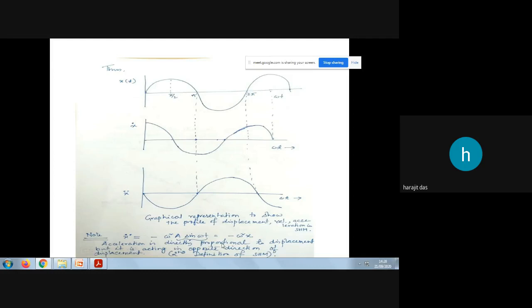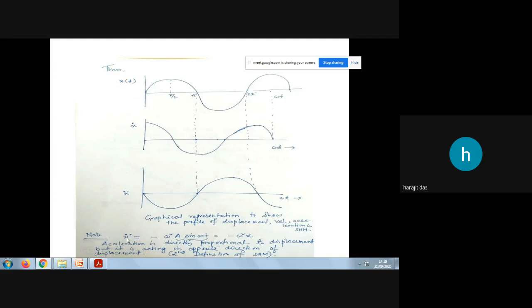So here the second definition of simple harmonic motion comes. What is that definition? Any motion where acceleration is directly proportional to displacement. Here x double dot is directly proportional to x, the displacement, and this acceleration acts in the opposite direction to the displacement.